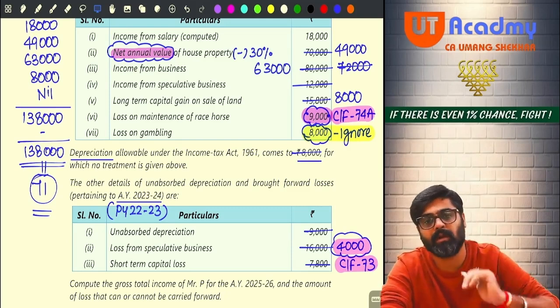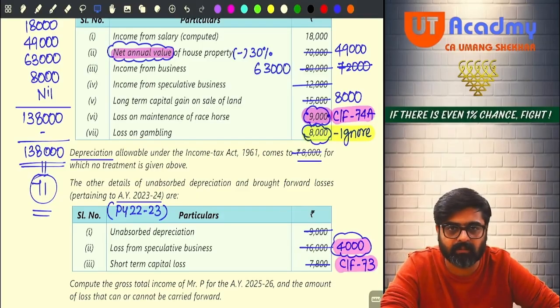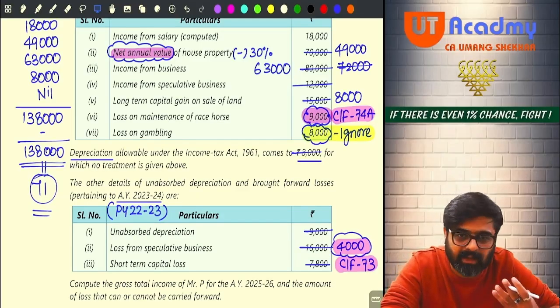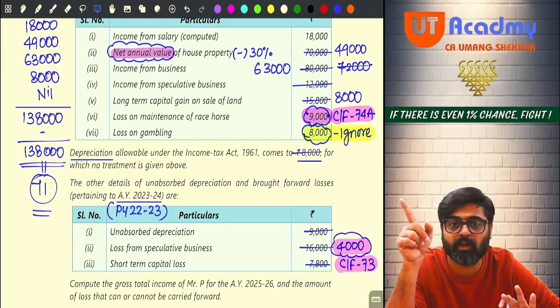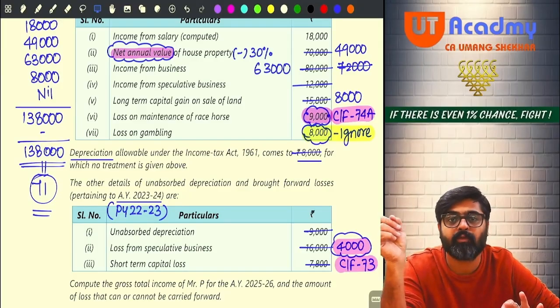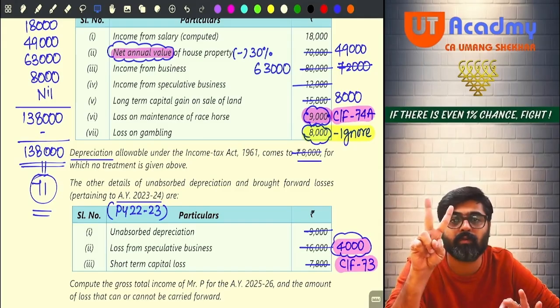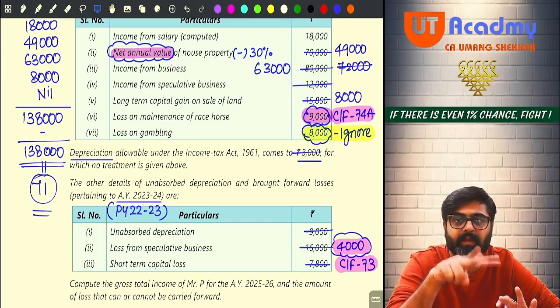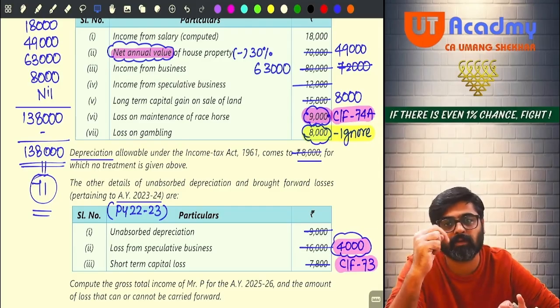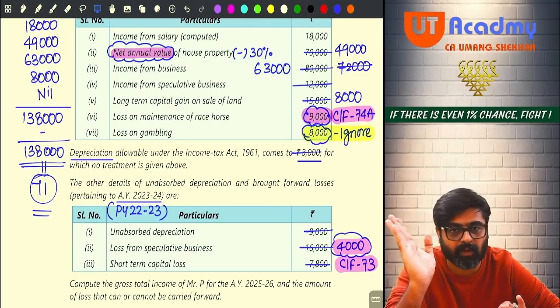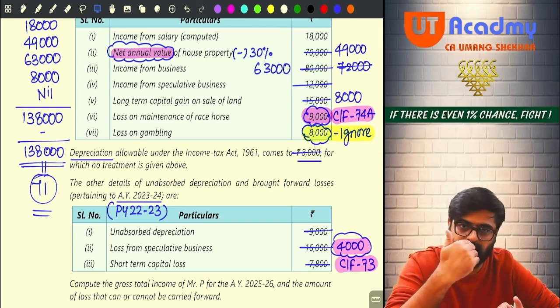Now this will be set off against this year's speculation business income. After setting off, there is still 4,000 loss remaining, which cannot be adjusted against any other income. So this 4,000 will be carried forward to the next year. This was the loss for 22-23, carried forward for 23-24, carried forward for 24-25. In 24-25, the second year, it was carried forward and could be set off to the extent of 12,000. So now this 4,000 will be carried forward for the third year, meaning the next year.